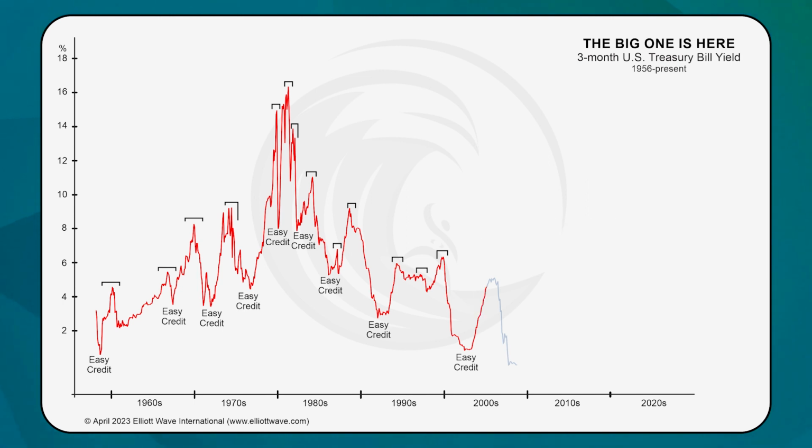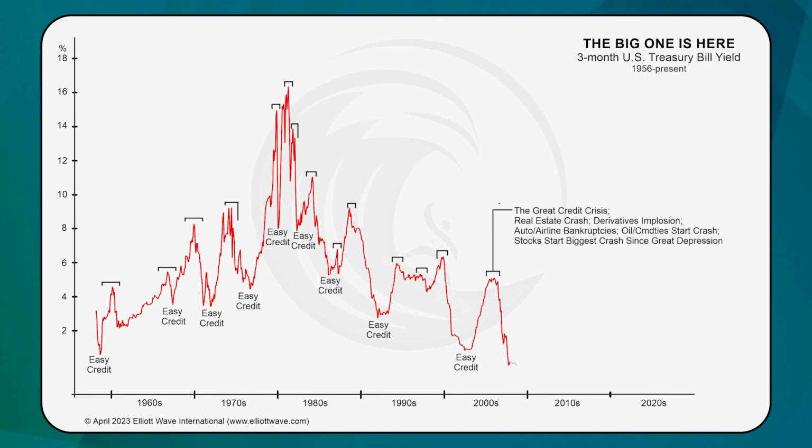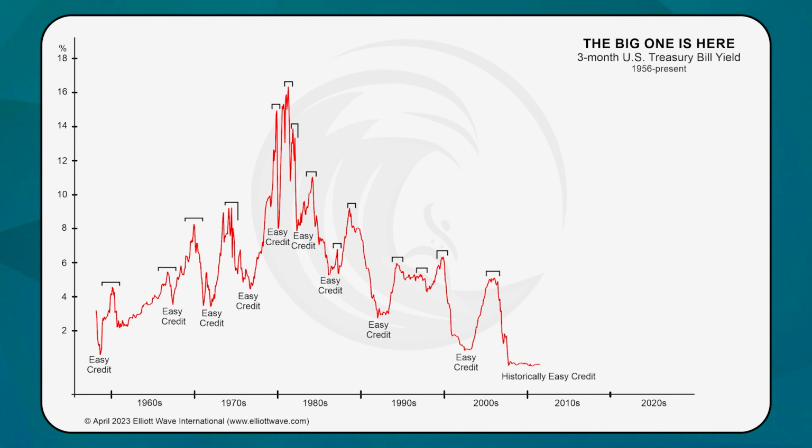Then, as forecast, the cycle did peak and the Great Credit Crisis followed. The damage was not limited to a single market or sector. It was at scale, unlike anything since the 1930s. In turn, the cycle lows were historic and yields remained below 1% for nearly a decade. Then came a brief move up in yields, a fall, and the recent rise into the present.